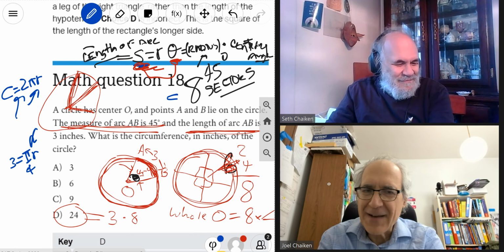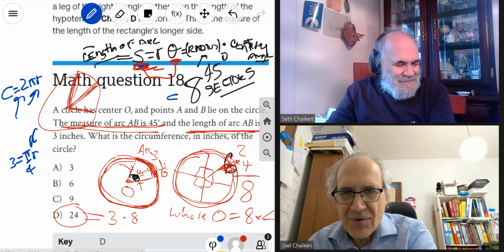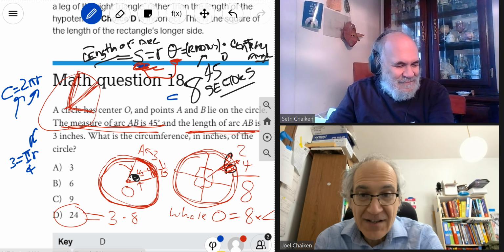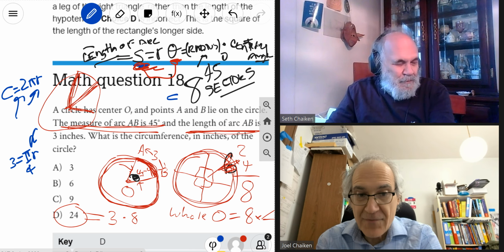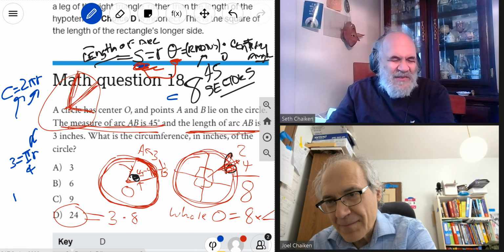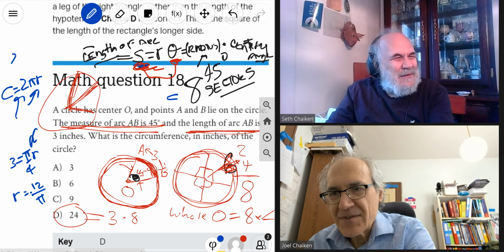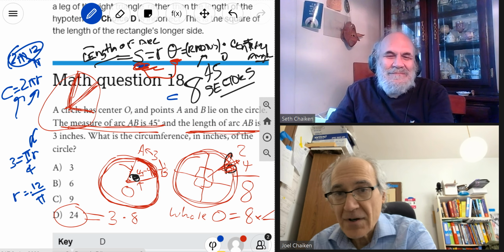You have to know a lot more stuff if you go this way, because you have to use the formula that the length of the arc is the radius times the angle in radians, which means you have to convert 45 degrees into radians, which is pi over 4. Then you have to solve for r. Divide 3 by pi over 4. It's 12 divided by pi. Then you have the 2 pi, and you multiply 2 pi by 12 divided by pi, and you get 24.